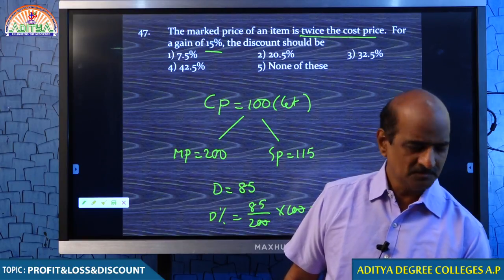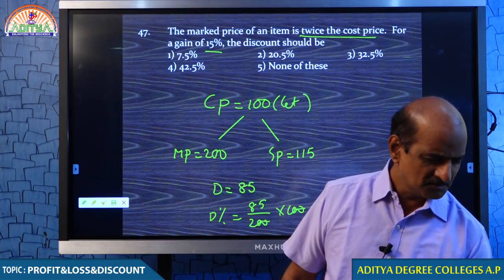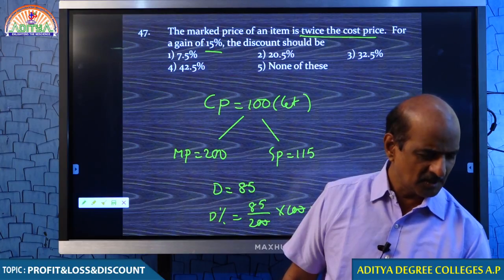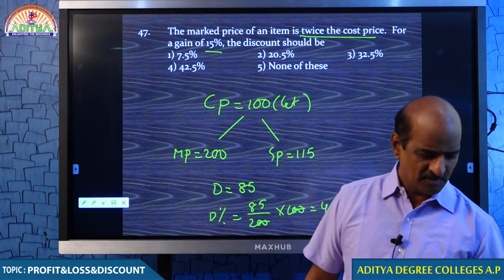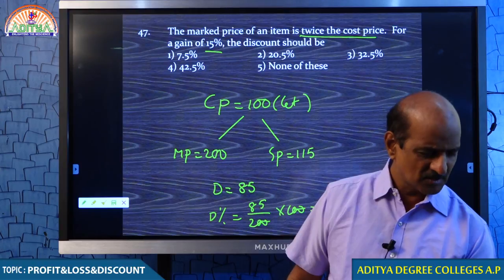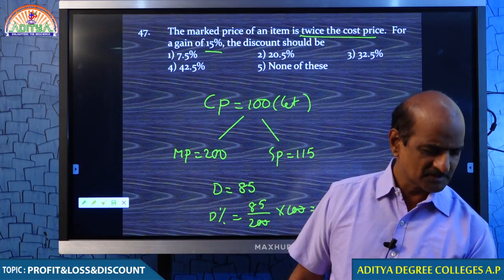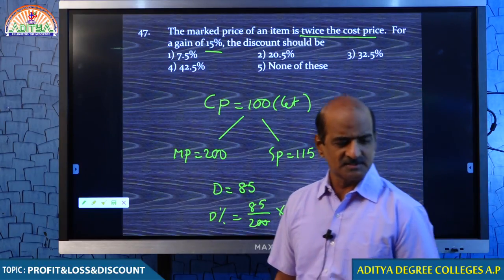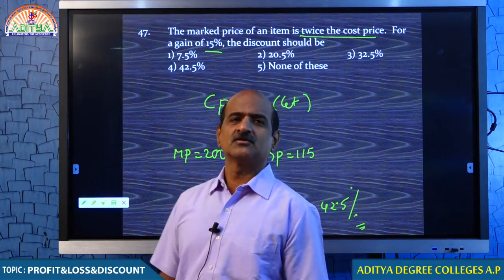Actually, what you did, you marked the item a lot. You marked the item almost twice. And later on, you have decided to have a profit of 15%. Therefore, you can offer a discount of 42.5%.